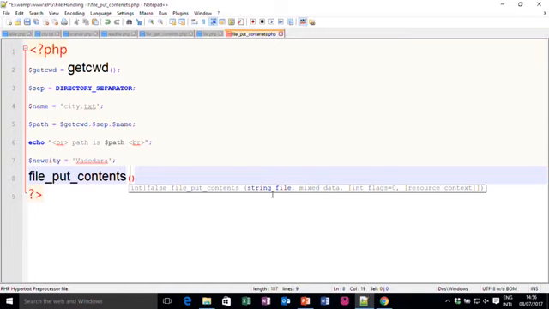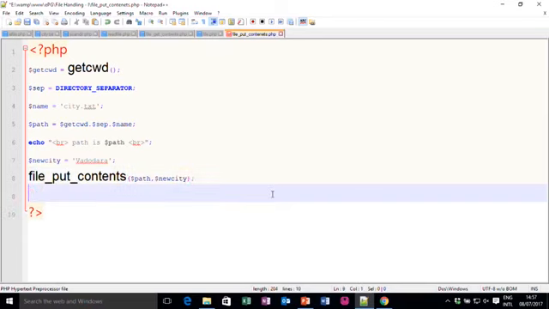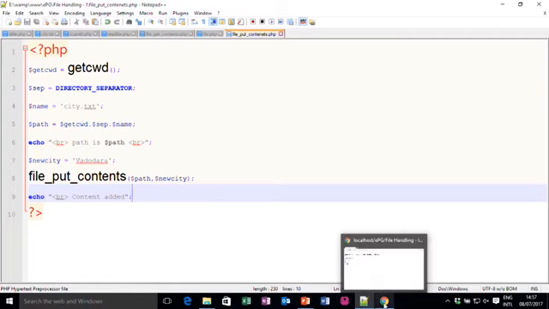First I write $path, because I want to write in this file. I want to write the city name Baroda, and just to give a display I can say echo br record added. Let me save this file and let me execute it.